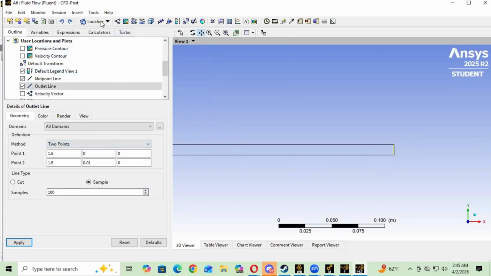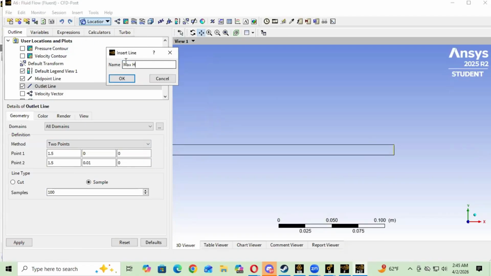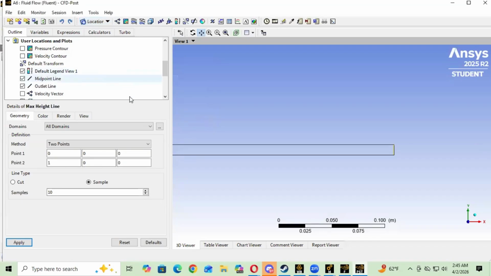And lastly, I'm just going to make one last line for now. I'm going to call this max height line. It's kind of where the peak is. We're going to use it to find the max velocity later. So this one is going to be 0 to 1.5, and the height we're just going to leave at 0 for now.